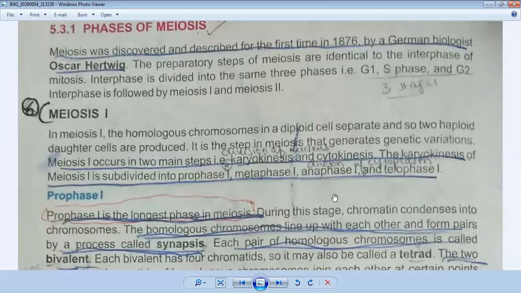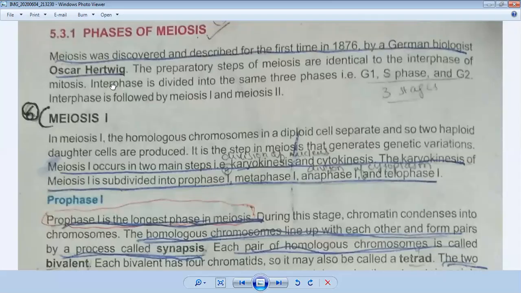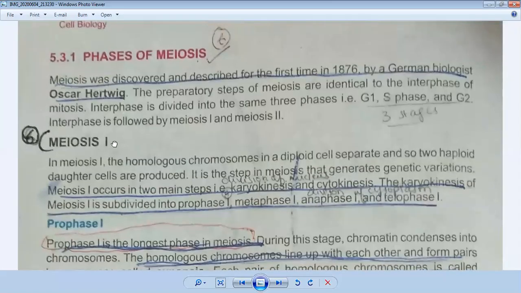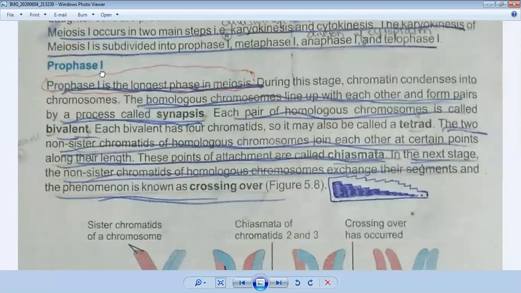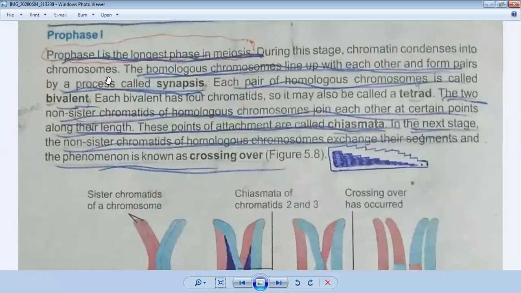So now we will first discuss prophase 1. What is prophase 1? Like mitosis, this is a similarity between mitosis and meiosis. Prophase 1 is the largest phase in meiosis. We also discussed in mitosis that the prophase stage is the largest phase. In meiosis 1, prophase is also the longest phase.